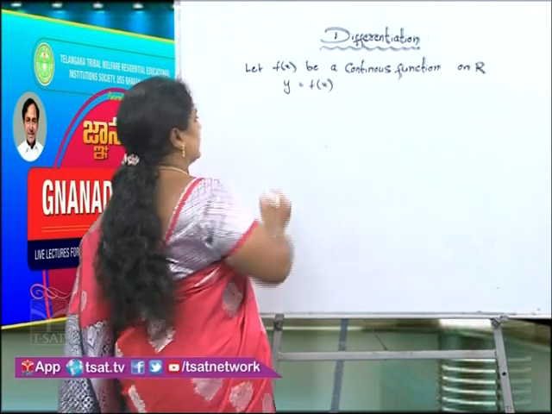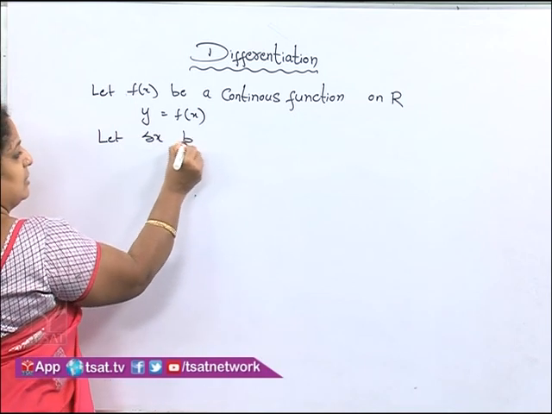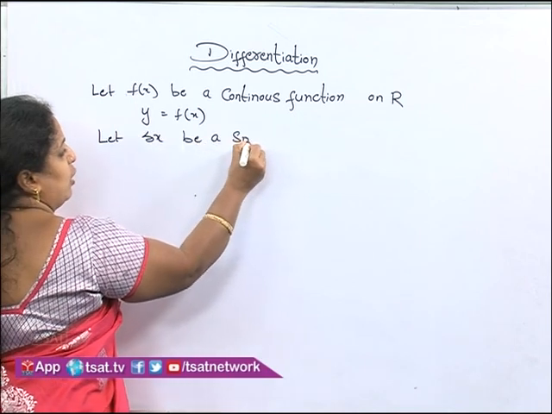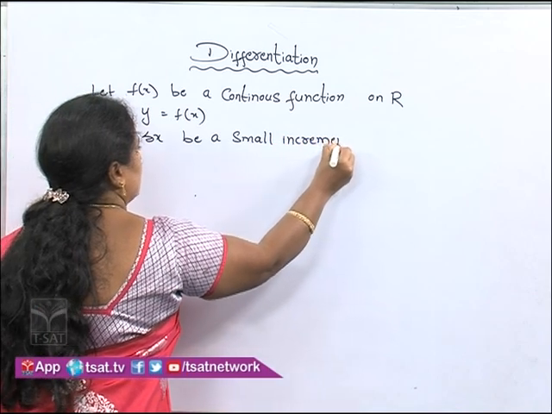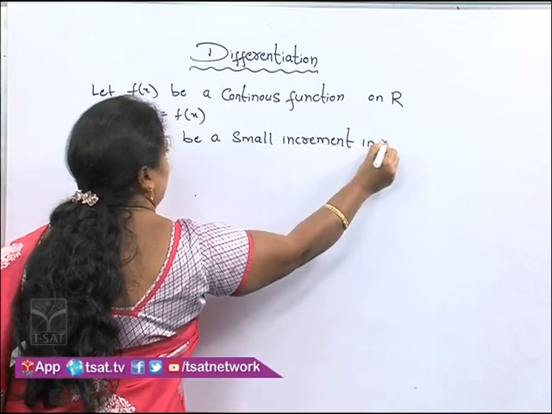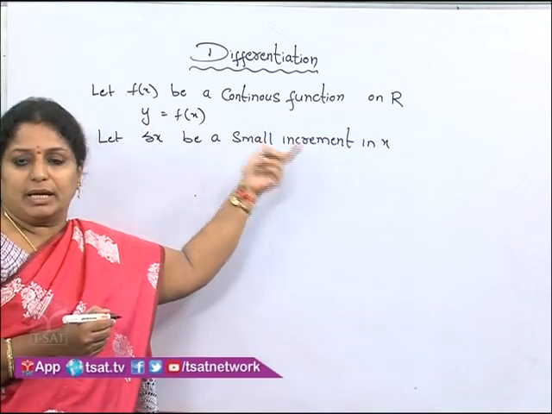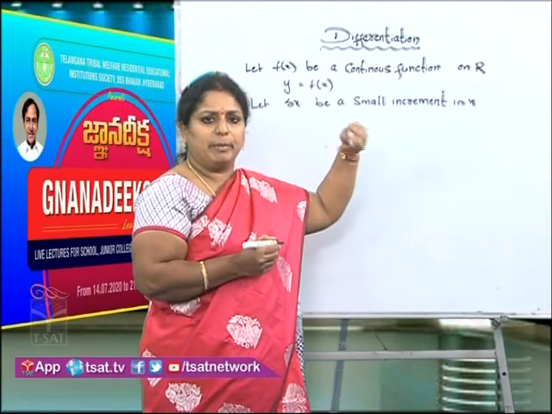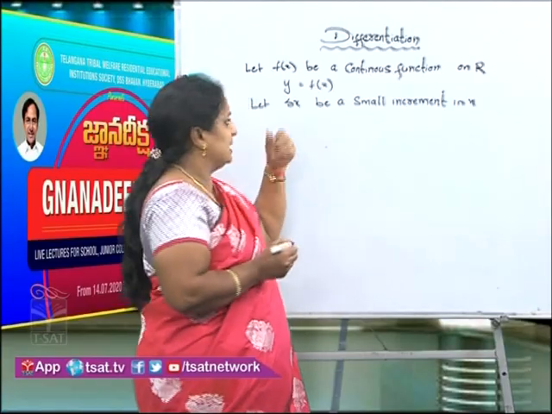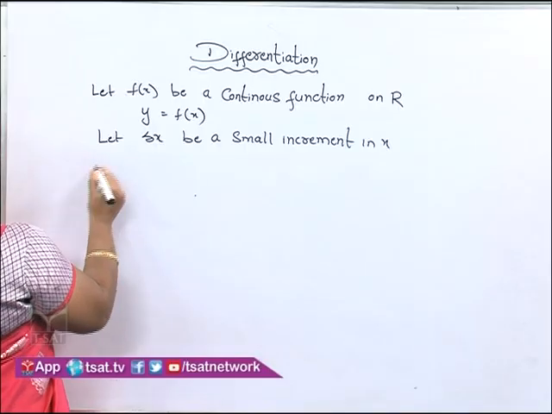So for instance, let delta x be a small increment in x. Students, here I am using the word increment. Increment means a small change, the rate of change. It may increase or it may decrease. When delta x is a small increment in x, then